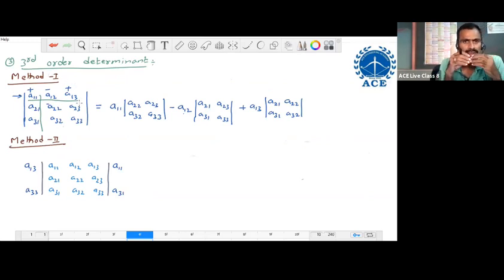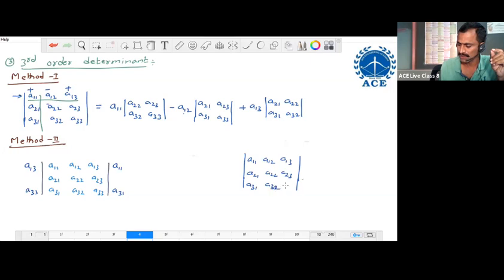In method 1, we write the expression like this. Here I wrote all the elements of the 3 by 3 matrix within two single vertical bars, that is like this: A11, A12, A13, A21, A22, A23, A31, A32, A33 only. If you write all the elements of some 3 by 3 matrix within two single vertical bars, then this expression is called the third order determinant of the third order matrix only.